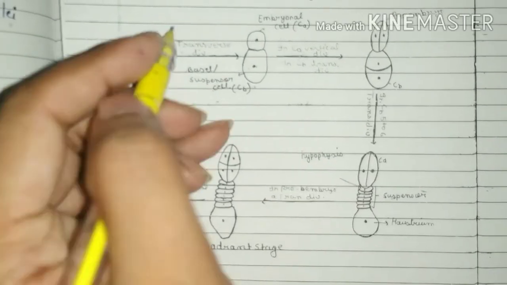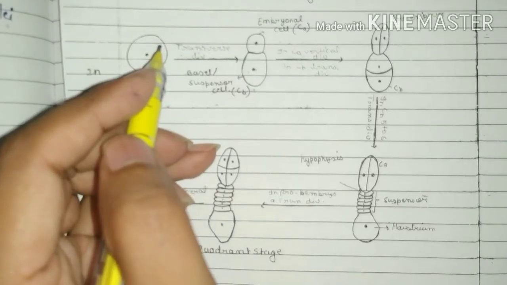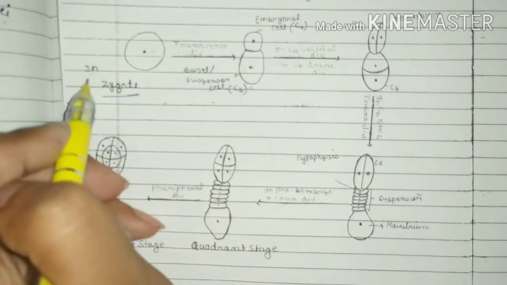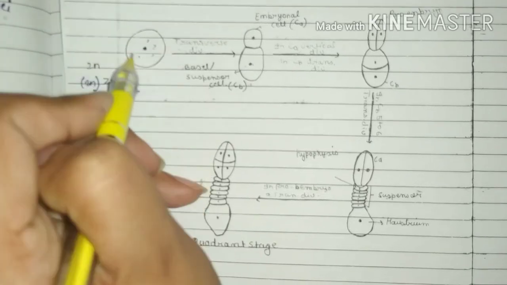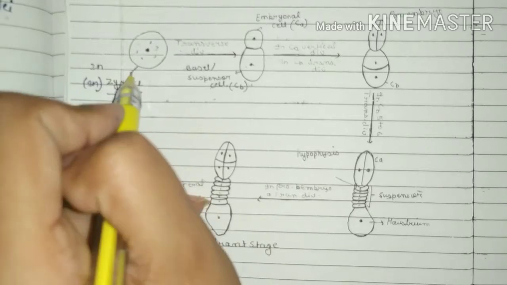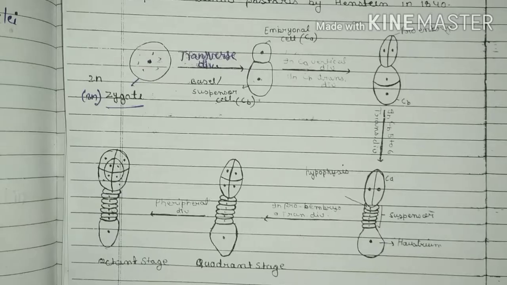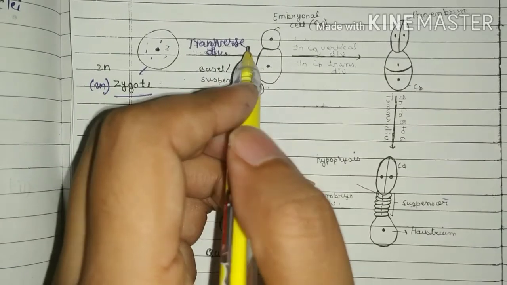Let's see the process of development of the embryo. After syngamy or true fertilization, the egg cell is converted into a zygote, which is in diploid condition. The first division of the zygote is transverse, and forms two cells.